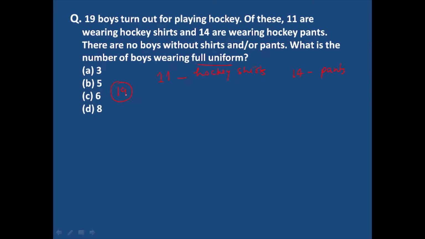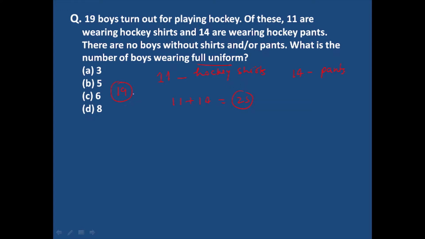Now the total number of boys is 19, and 11 are wearing shirts and 14 are wearing pants. So the total number of boys who wear either a hockey shirt or a hockey pant or both: 11 plus 14 will be 25. Then 25 counts those who wear at least a shirt or pant or both.